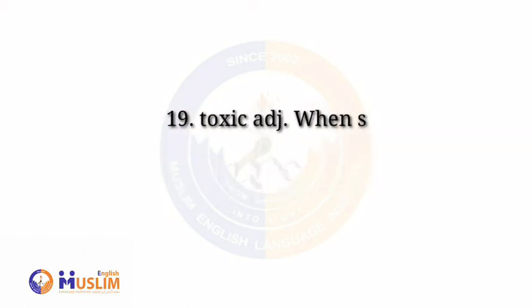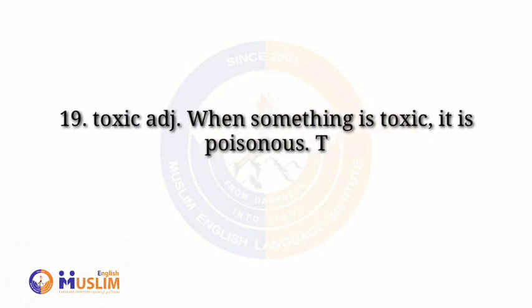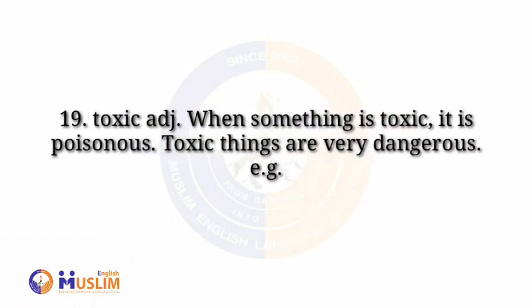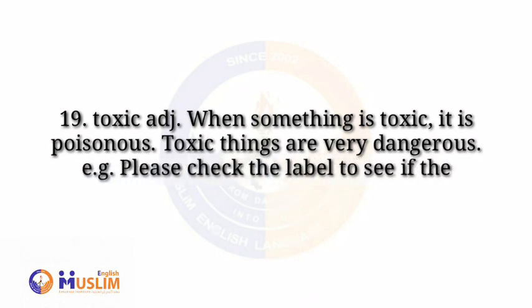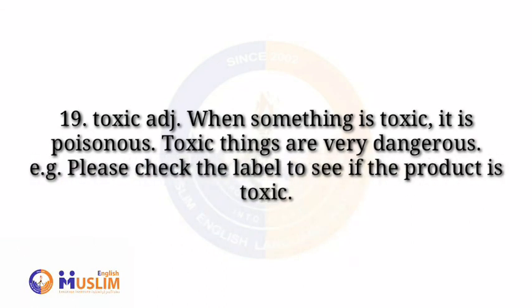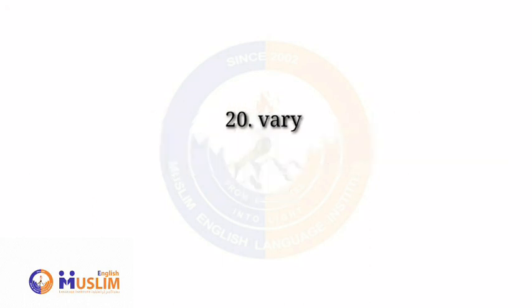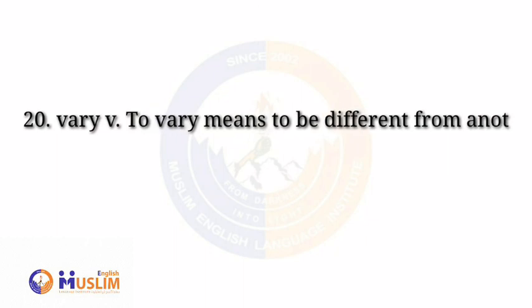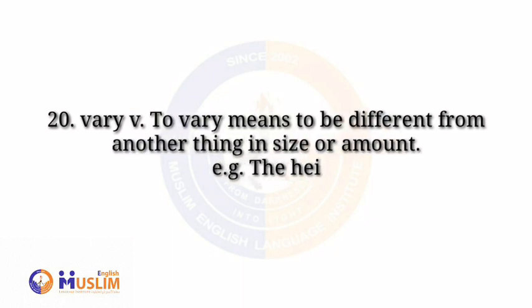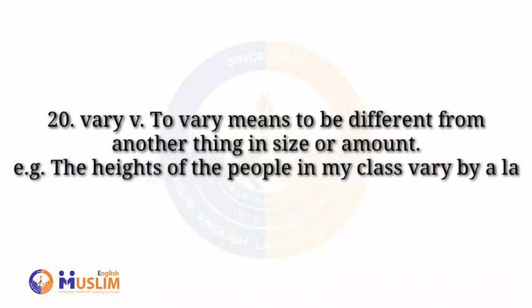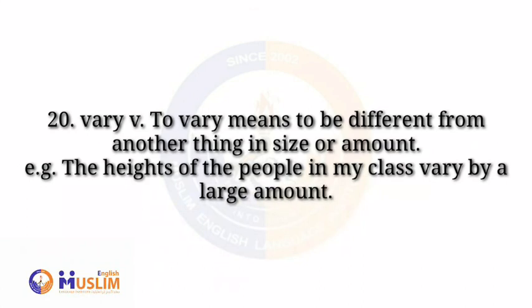Number 19. Toxic. Adjective. When something is toxic, it is poisonous. Toxic things are very dangerous. Example: Please check the label to see if the product is toxic. Number 20. Vary. To vary means to be different from another thing in size or amount. Example: The heights of the people in my class vary by a large amount.